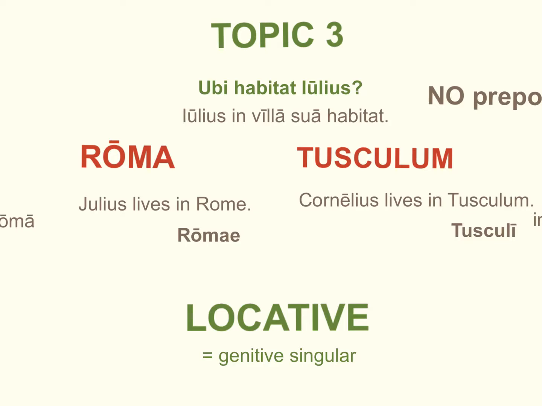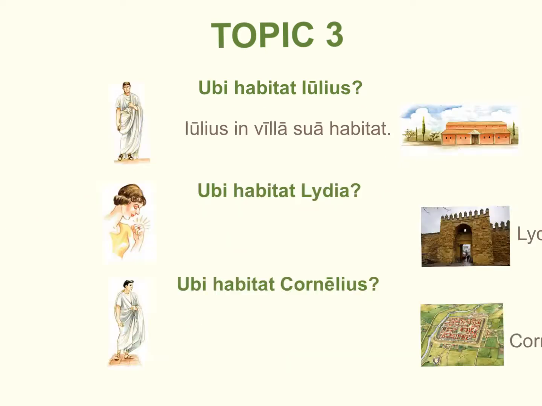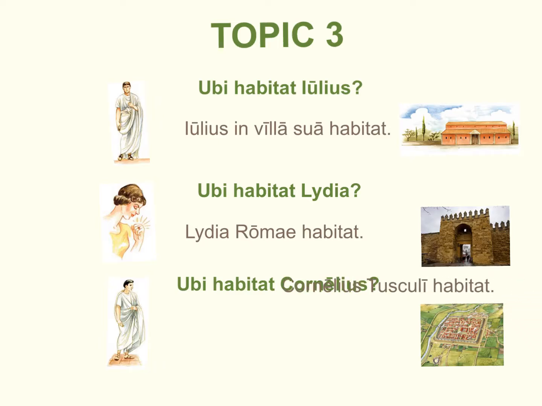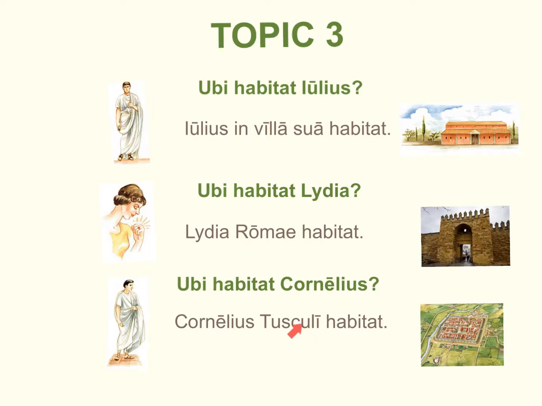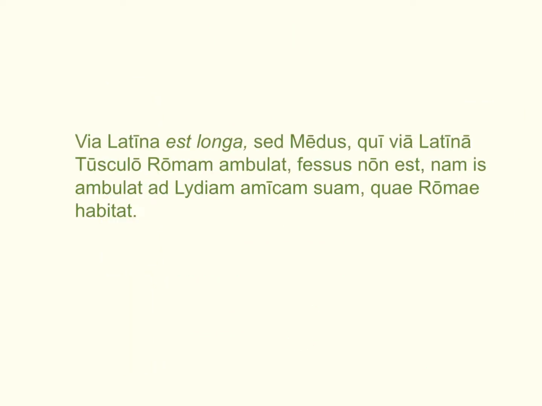So let's see how this works in the context of our questions. Ubi habitat Lydia? So here's Lydia. Ubi habitat Lydia? We would say Lydia, she lives in Rome. So we would say Lydia Romae habitat. There's our locative, locational case there. And if we wanted to answer the question, ubi habitat Cornelius, we would respond, Cornelius Tusculi habitat. There's our locative, locational case there.